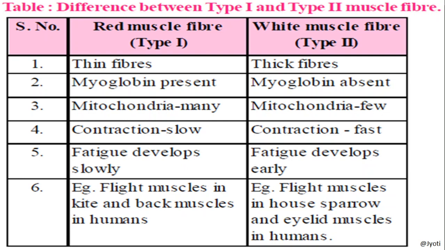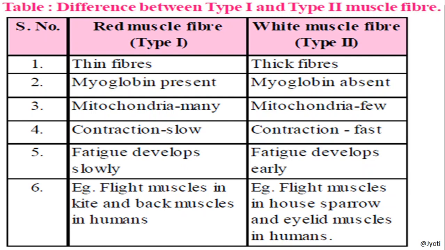What is fatigue? Let me tell you. Decrease in contraction capacity is called fatigue. So this fatigue develops very slowly. That means red muscle undergoes fatigue very slowly, whereas white muscle undergoes fatigue very rapidly.